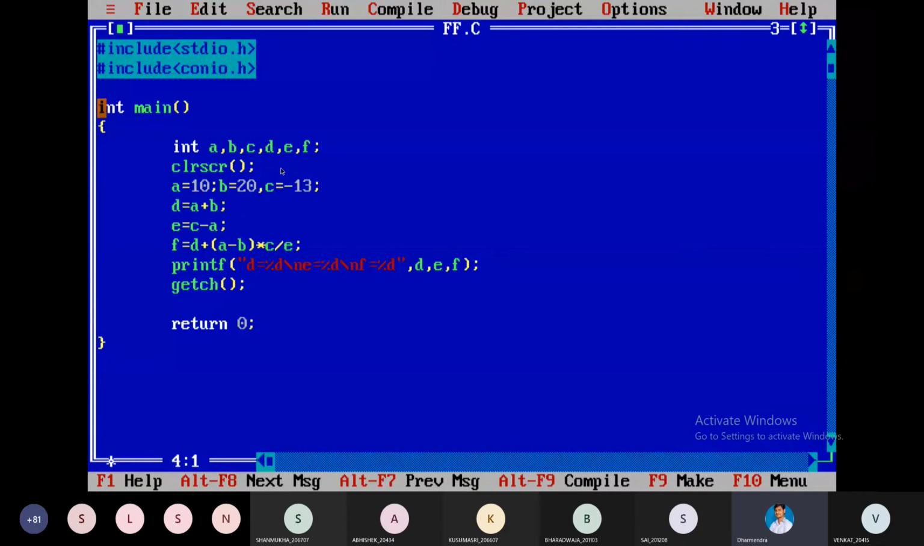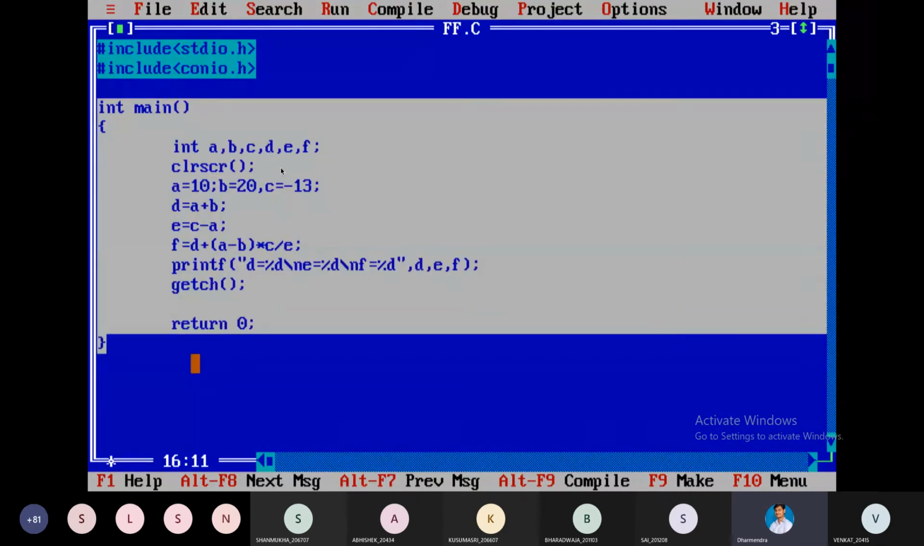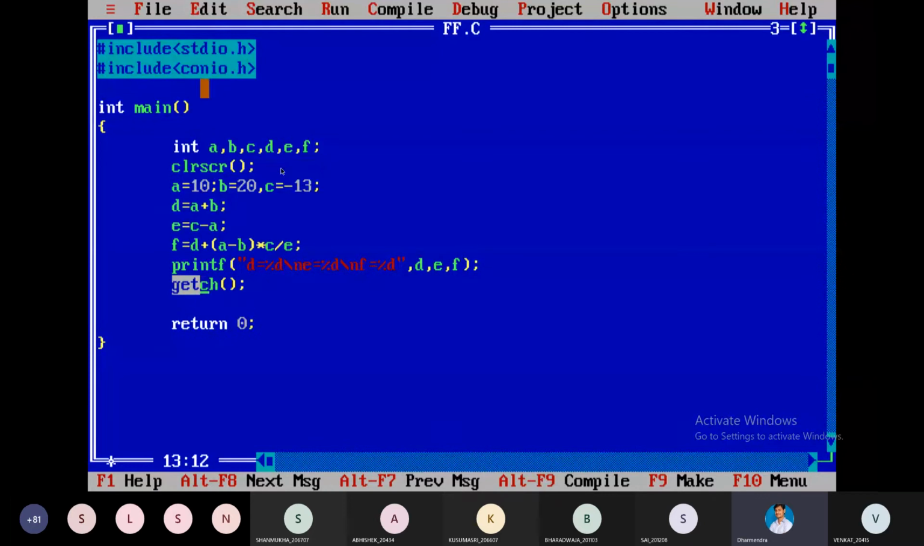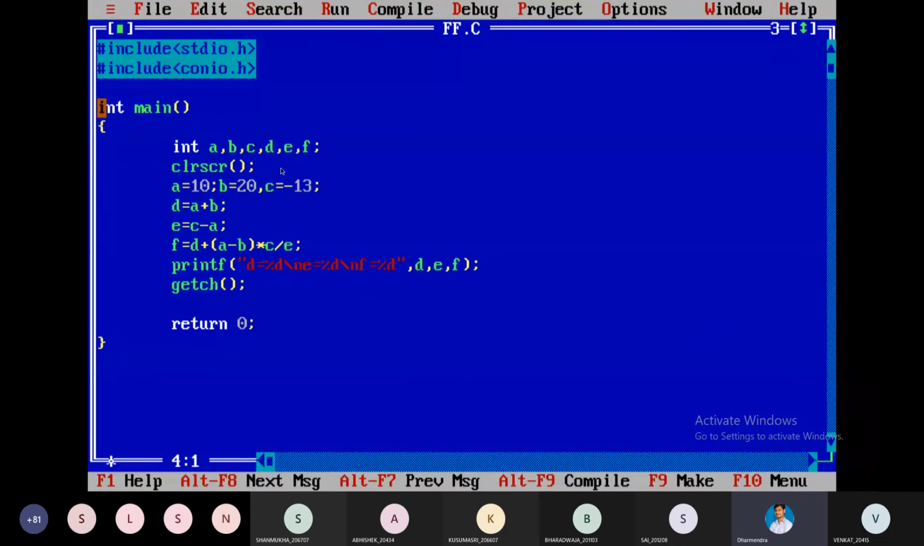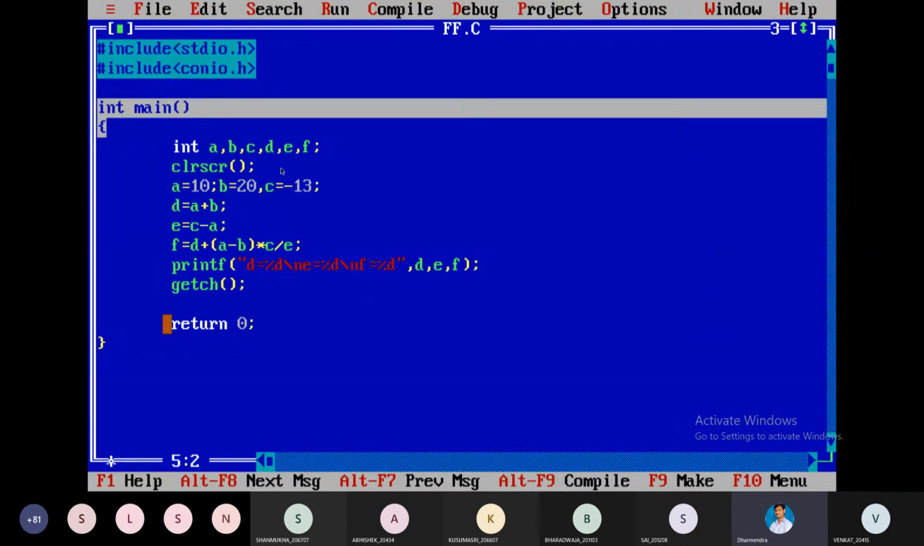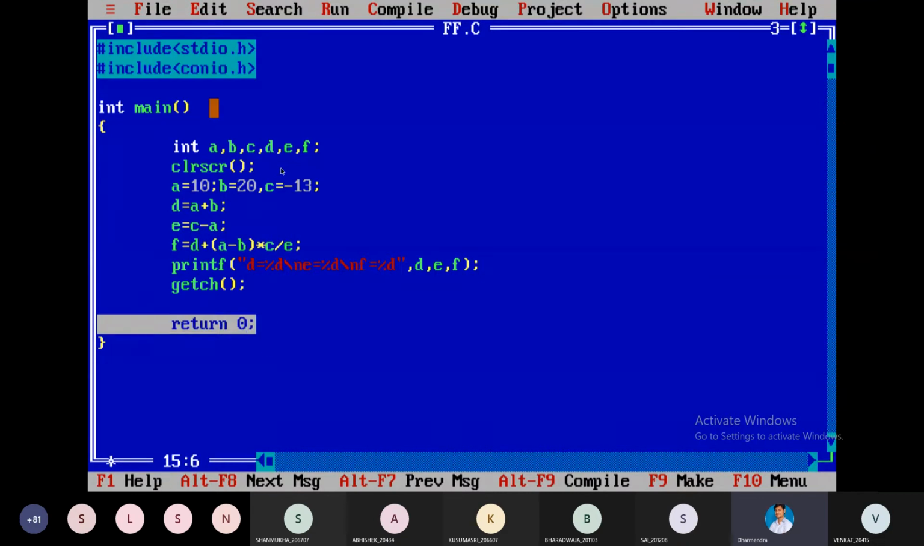Actually, in most of the online compilers, this syntax will be followed. Online compilers will not allow conio.h, clrscr, and gets. These 3 lines will be removed, and the remaining should be followed as it is. This int main and this return 0 will be common for all the online compilers. Even in Code::Blocks you can see that syntax followed by default.